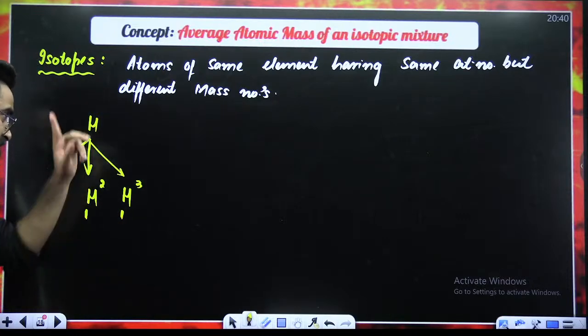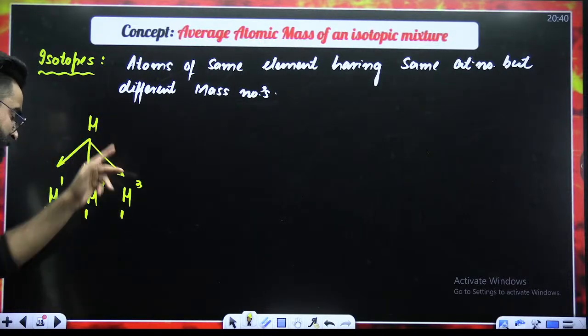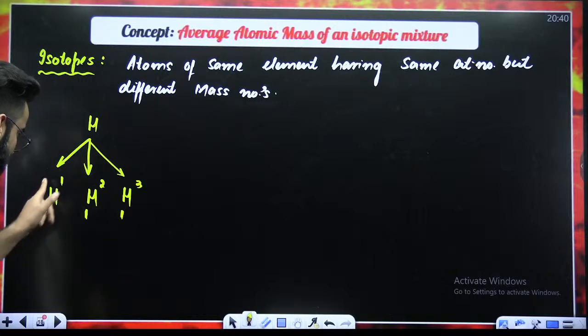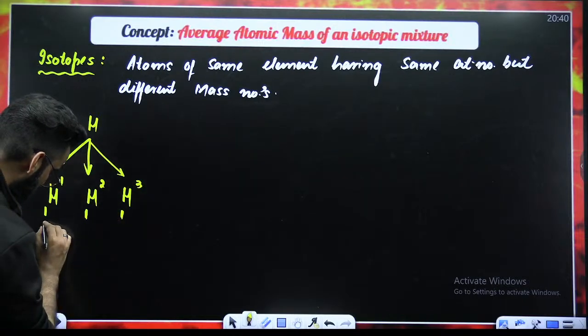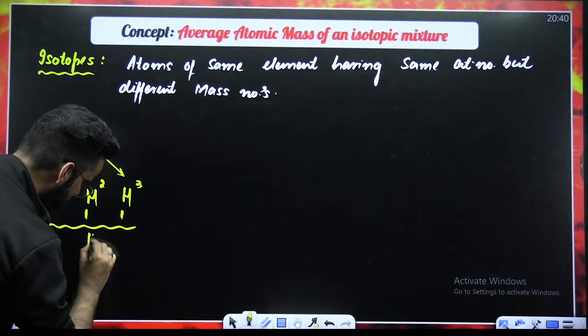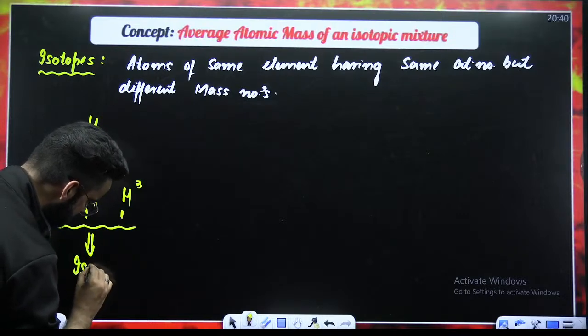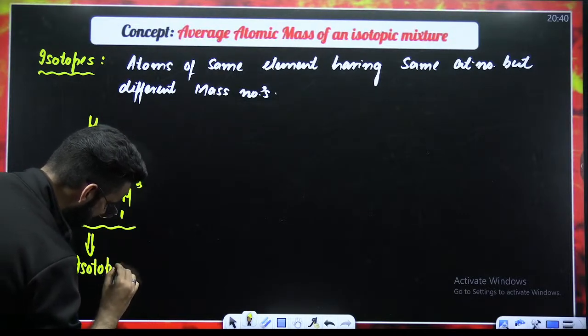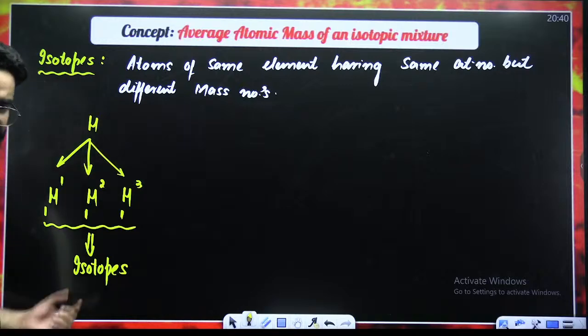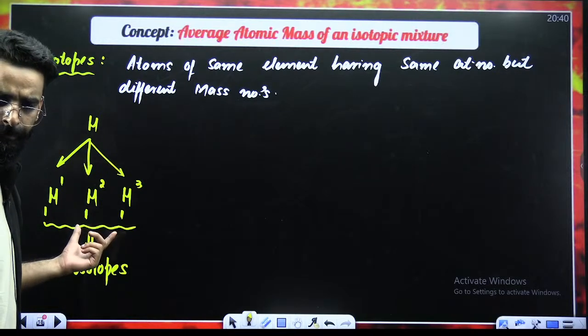These are the atoms of the same element which have the same atomic number but different atomic masses. So I call these atoms the isotopes. These are the isotopes of hydrogen.